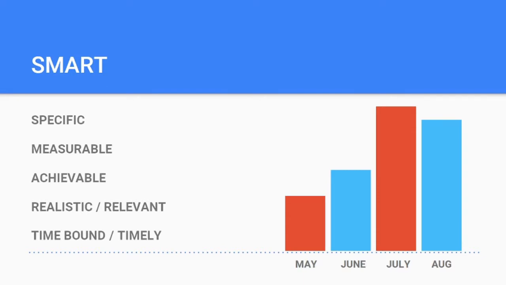These are the characteristics propounded by Drucker and Doran, that any objectives set as smart in nature, definitely we can achieve the objective. And that is the idea.